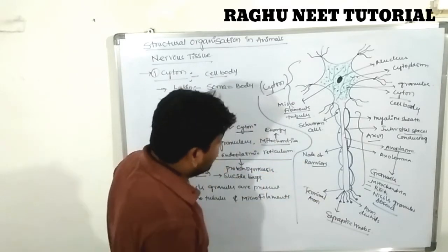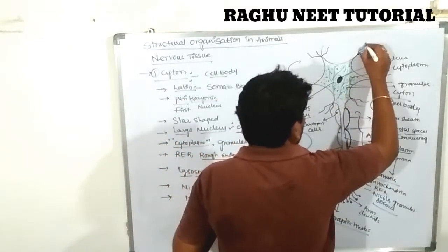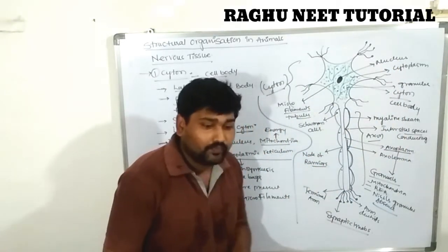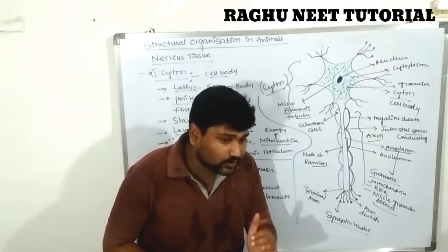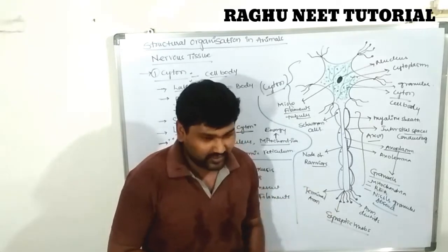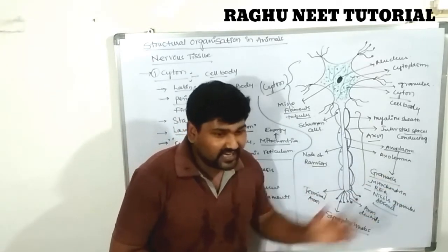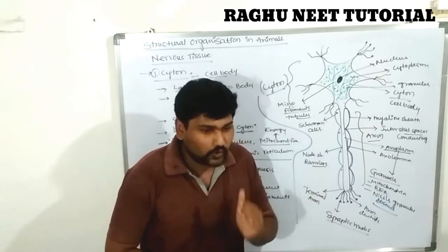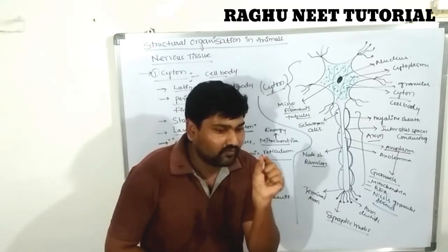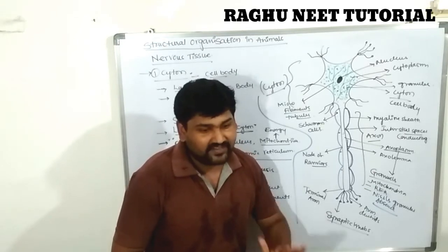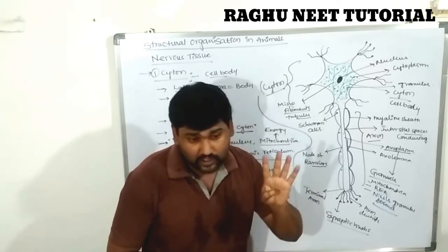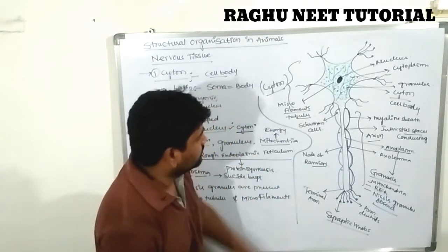Next, discussing the dendrites. The third part is called the dendrites. These are also extensions arising from the cyton. They are also processes. They have a huge number of branches compared with the axon.